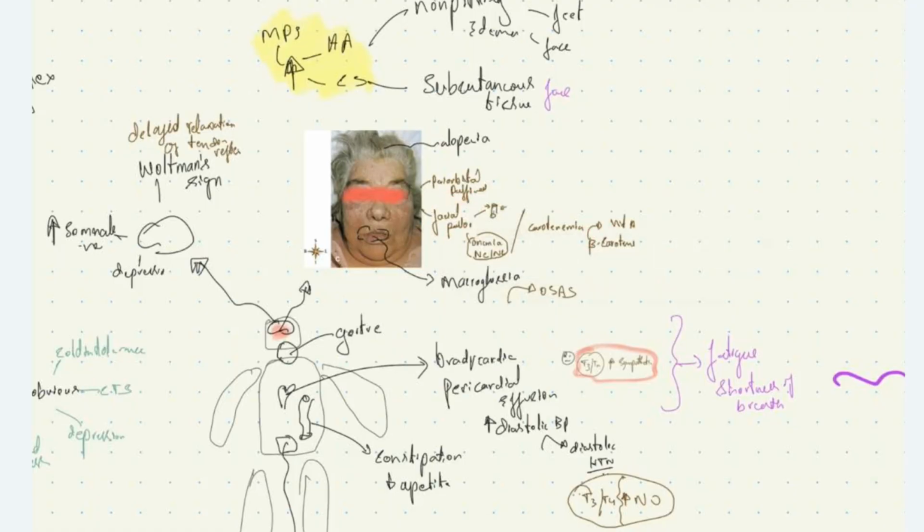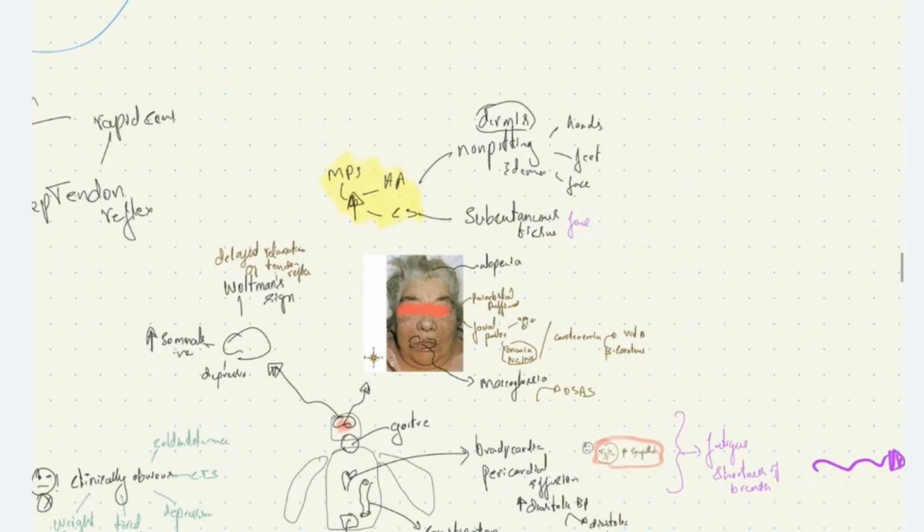We also see macroglossia, large tongue, due to increased deposition of glycosaminoglycans and mucopolysaccharides, which can lead on to obstructive sleep apnea syndrome. And also characteristically, we see alopecia in these patients. We know when we have alopecia, first we will do TFT.